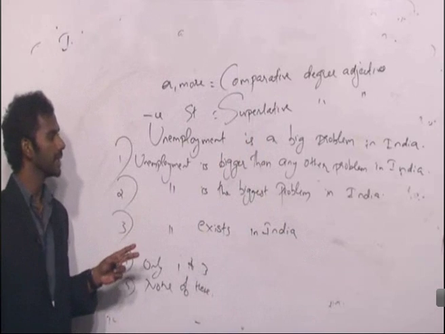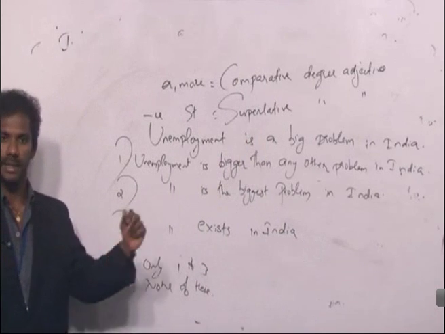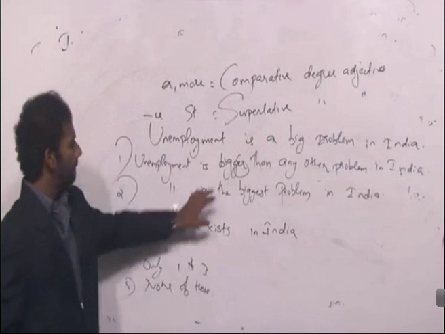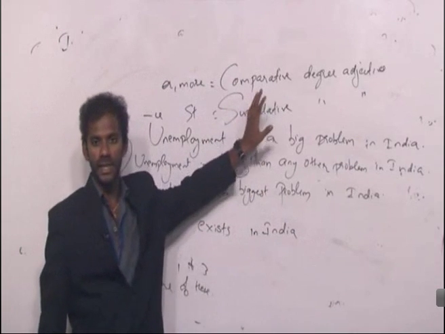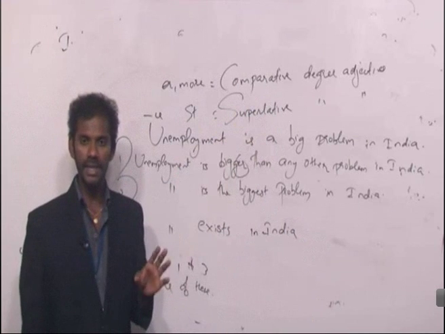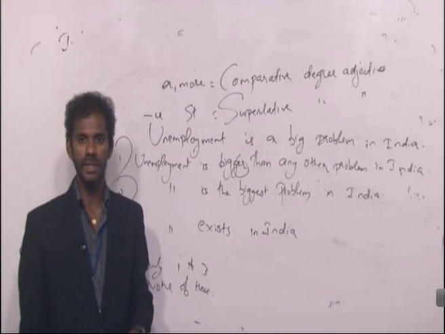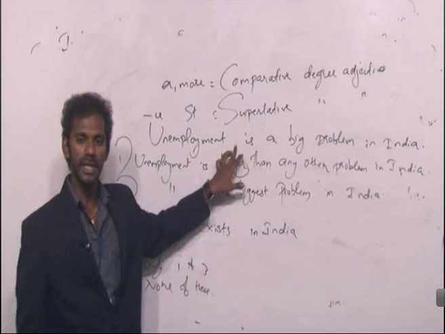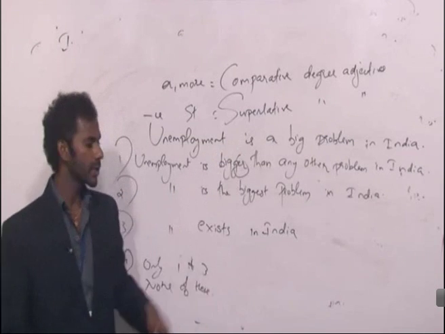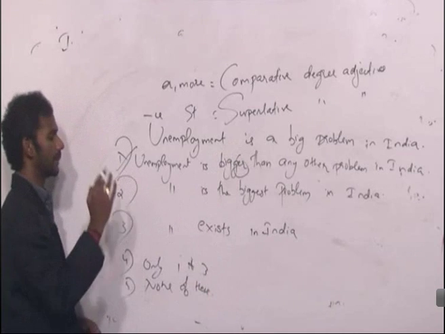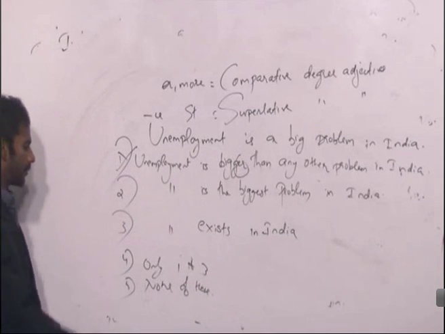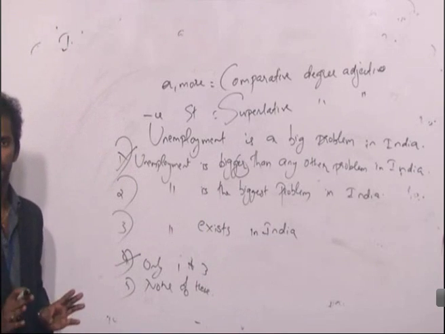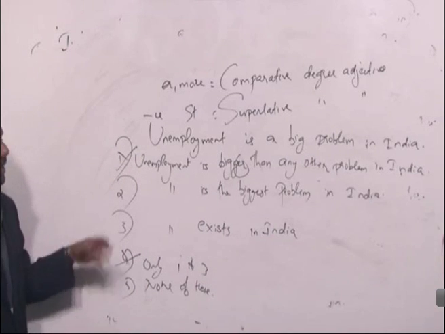Unemployment is bigger than any other problem in India. Bigger is what kind of an adjective? Bigger is a comparative degree adjective. As I told you, if there is a comparative degree adjective in the option, there must be a comparative degree adjective in the question. In the question, is there any comparative degree adjective? No. So based on that concept, 1 is eliminated. So option 4 is also eliminated. 1 and 4 are gone. Clear? Right. Come to the second one.